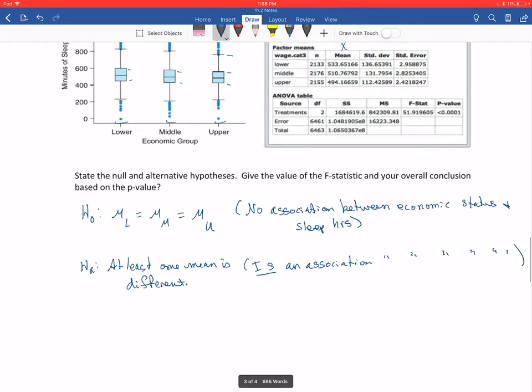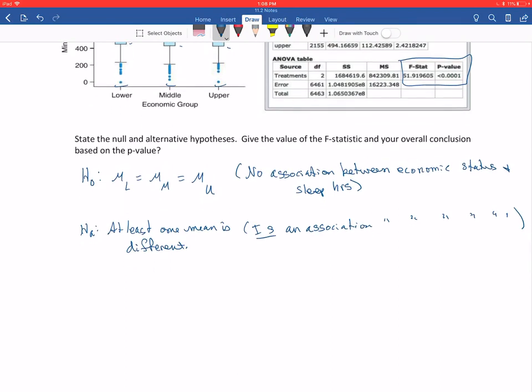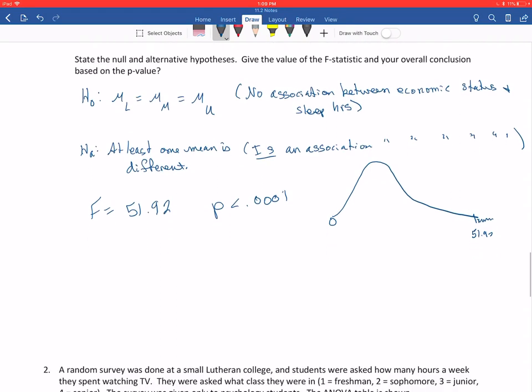Okay, then we want to give the value of the F and our overall conclusion. So I can find that information here at the bottom of the test. It looks like the F value is approximately 51.92, and P is very small. P is less than 0.0001. So again, if we're thinking about what this F distribution looks like, it's right skewed starting at 0. So 50 must be very, very far over here, because there is barely anything at all left to be shaded underneath that, a very small p-value.